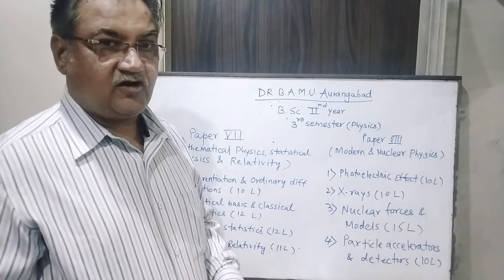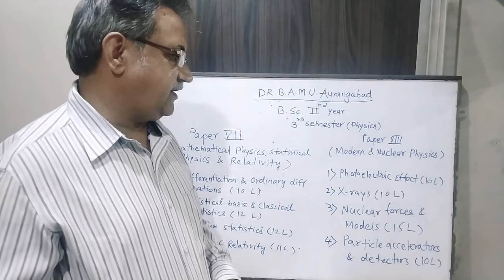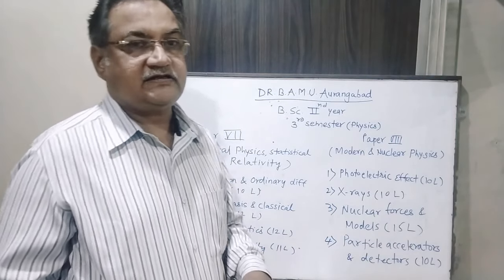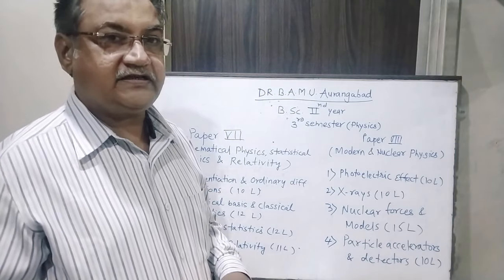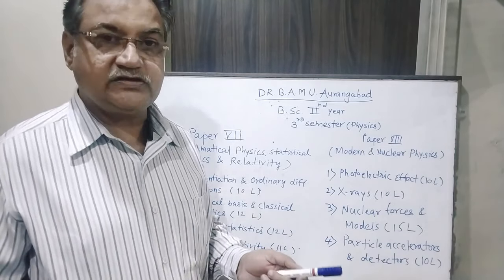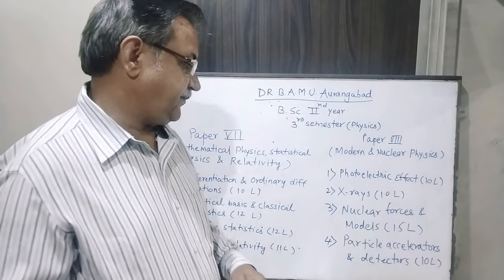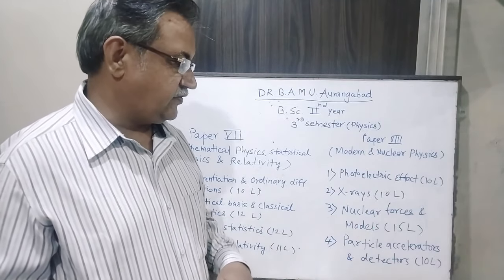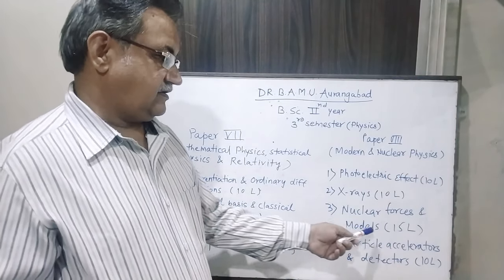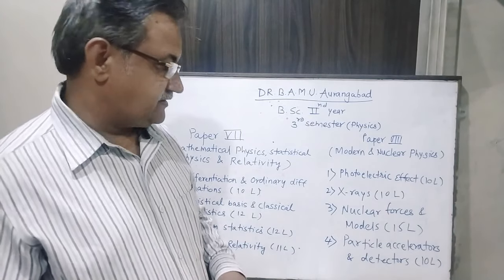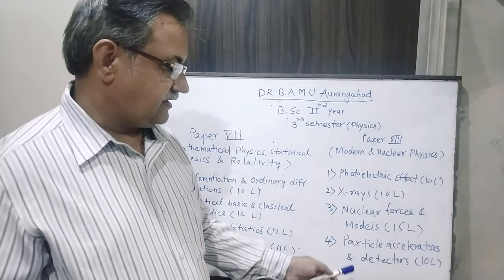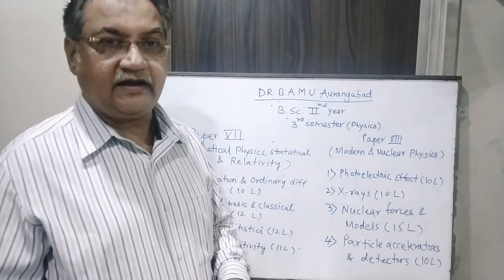The second topic of paper 8 is X-rays. All of you know X-rays were discovered by Röntgen, and we are going to learn the properties of X-rays and the uses of X-rays in this topic. The third topic is nuclear forces and models. It has to be covered in 15 lectures, and the last topic is particle accelerators and detectors that we have to study in 10 lectures.